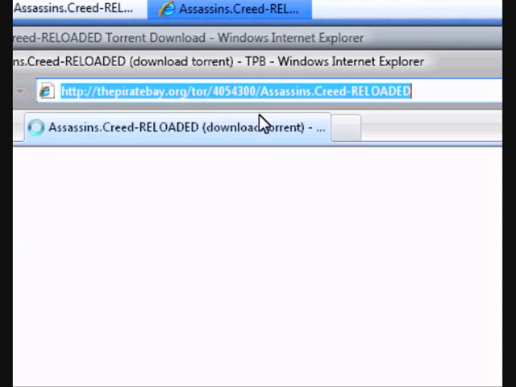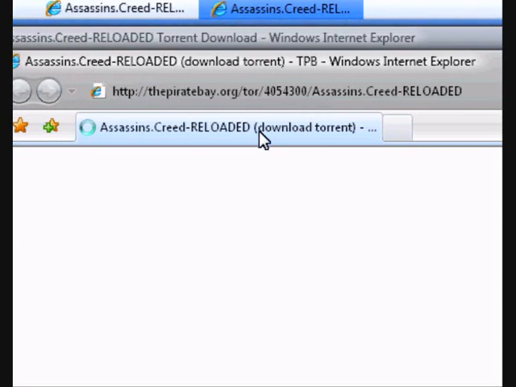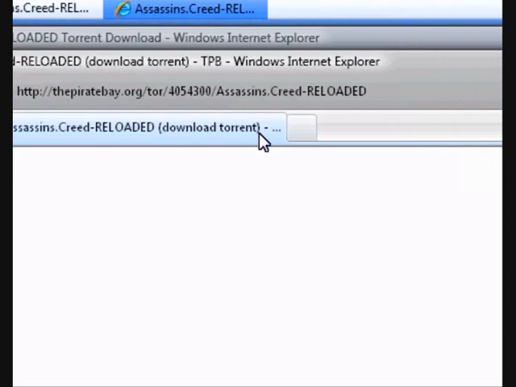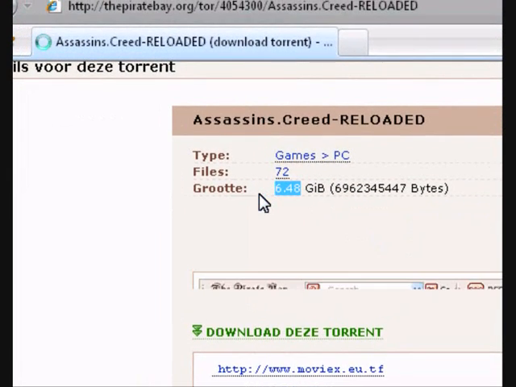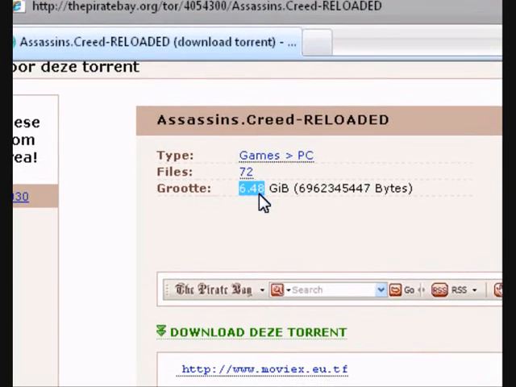It says download torrent. Should be okay. Alright, you see, always watch the size. You need to remember that.